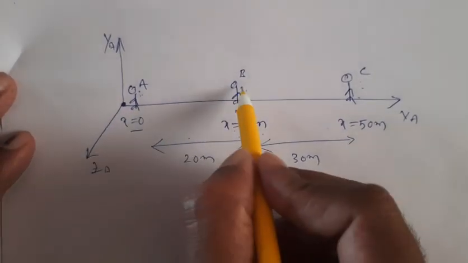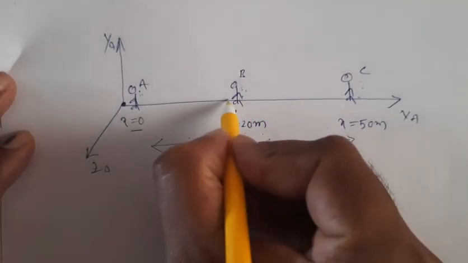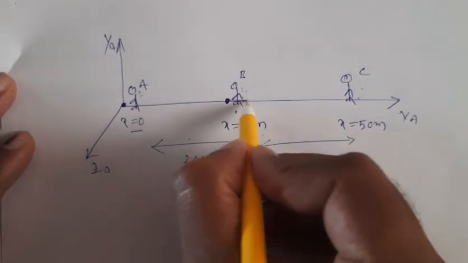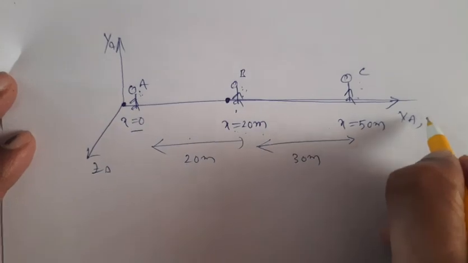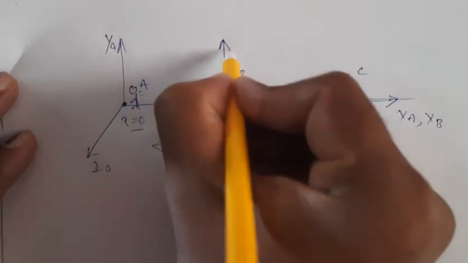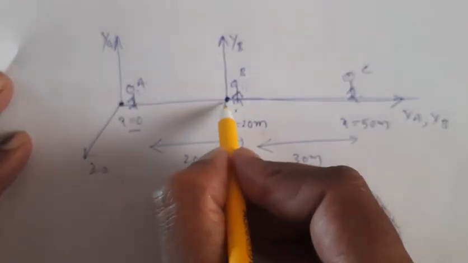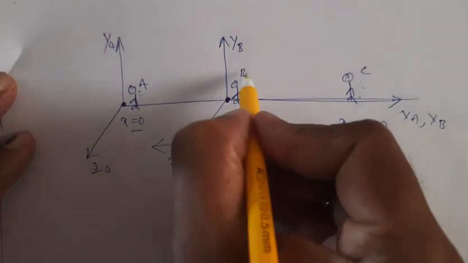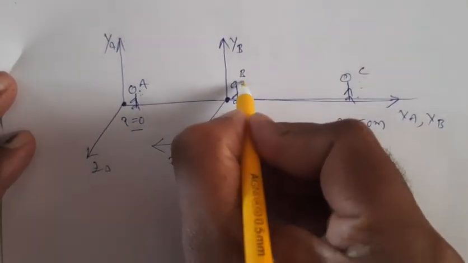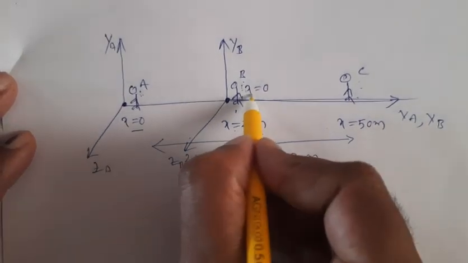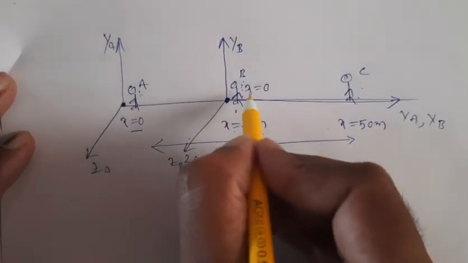Now what about frame of reference B? Again in frame of reference B, we take origin here and place x-axis this way. That means xa is already there, you can write xb, and here we take yb, and this way we can also write zb. Now in frame of reference B, what is the position of person B? x equal to 0. But what about the position of A with respect to B?